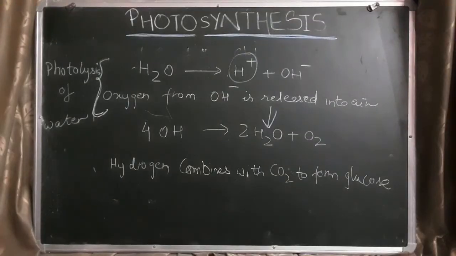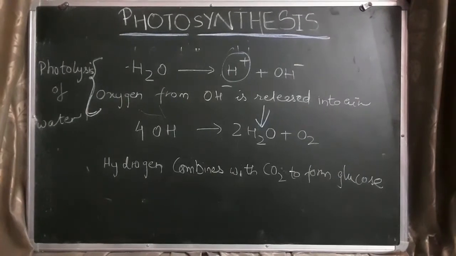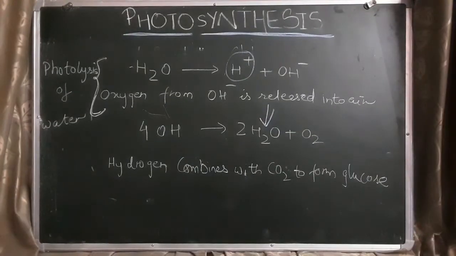The whole glucose is not completely utilized by the plants. Thus, the extra glucose is stored in the form of starch in different parts of the plants. Leaves have stomata for the entry of carbon dioxide needed for photosynthesis and for the exit of oxygen produced during photosynthesis. So this was it for today.